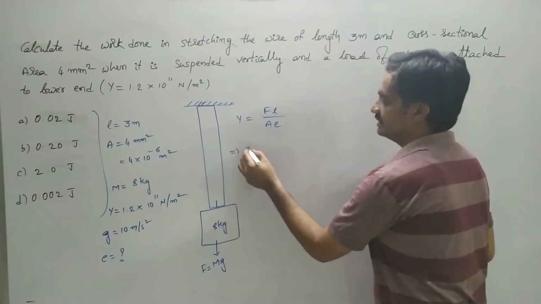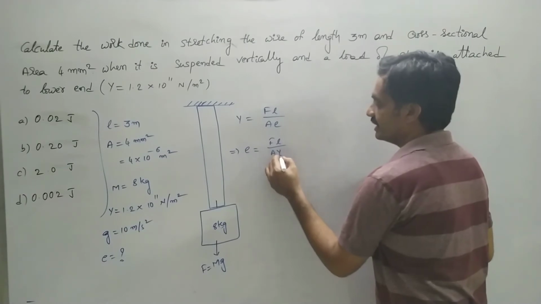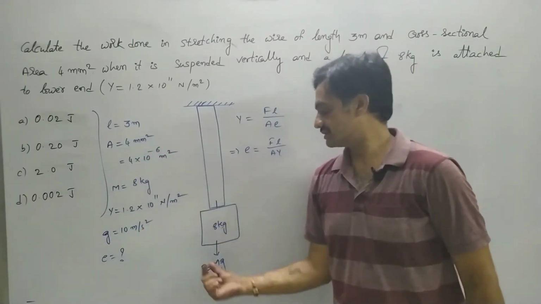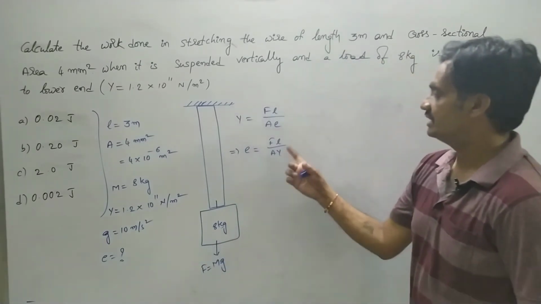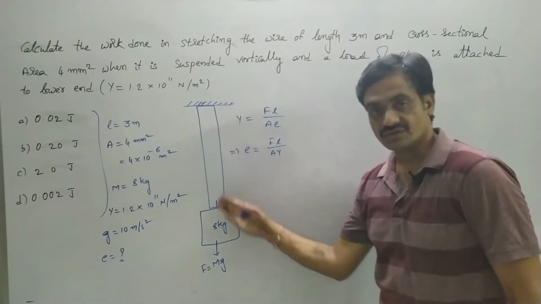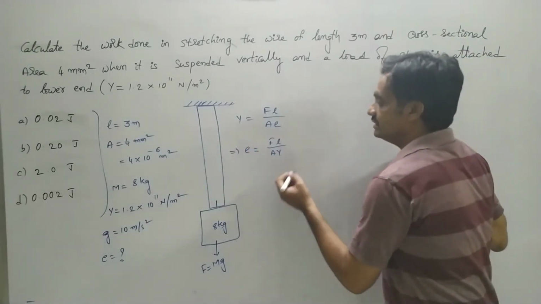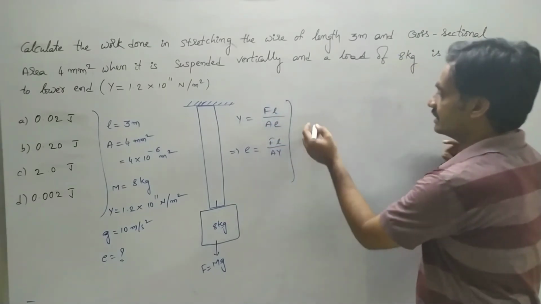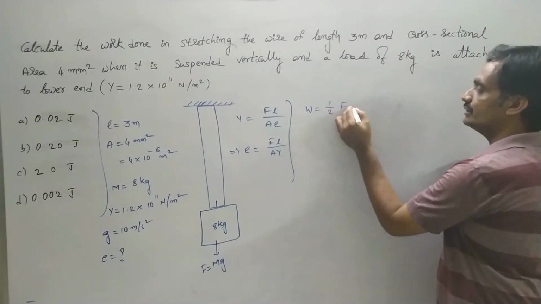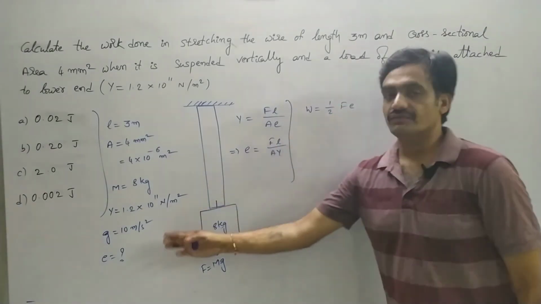From this, e is equal to FL by AY, where F is force, nothing but mg, L is the length of the wire, A is the cross-sectional area, and Y is Young's modulus of the wire. So here we have to represent the work done, and we know that work done is equal to 1 by 2 Fe, where F is the force.